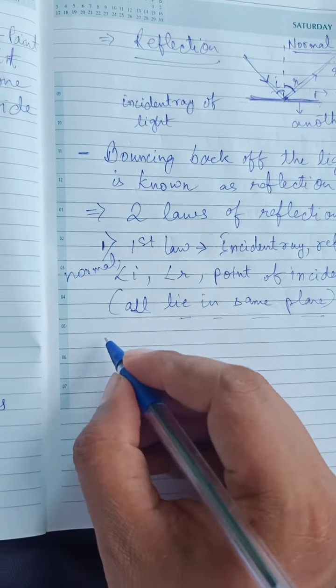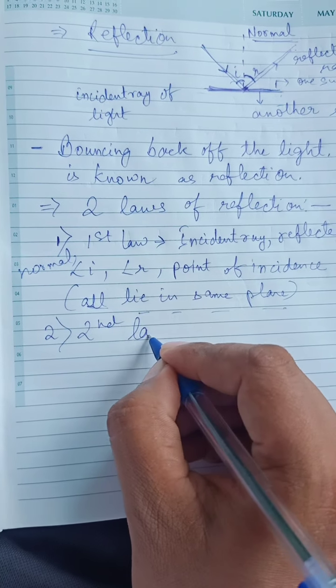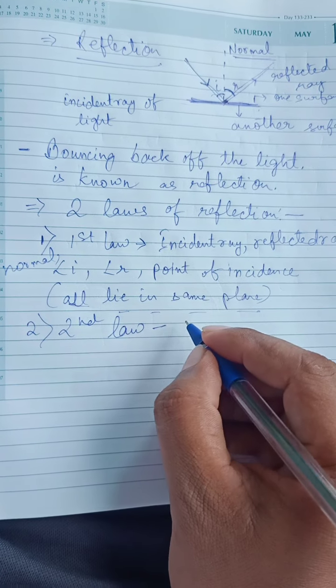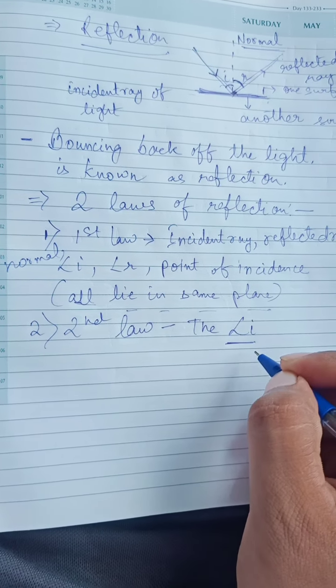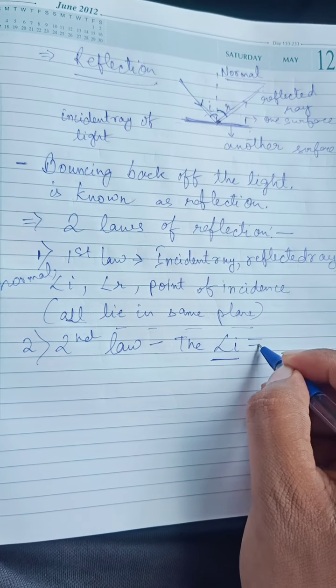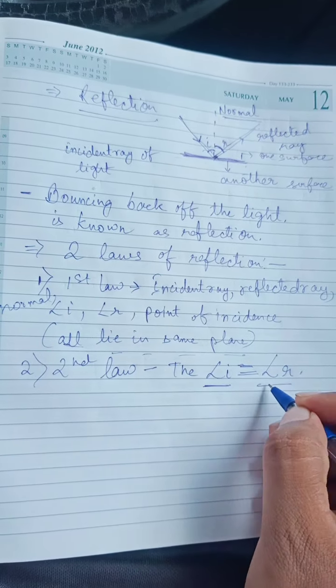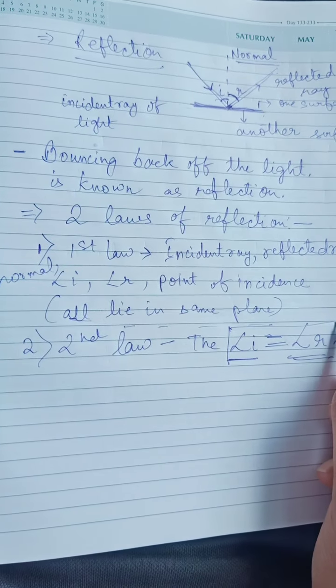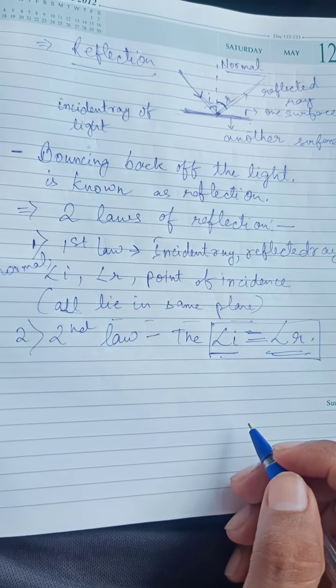Number 2, the second law. The second law is also very simple and easy to remember. The angle of incidence, angle I, is always equal to the angle of reflection. Angle I is always equal to angle R according to the laws of reflection.